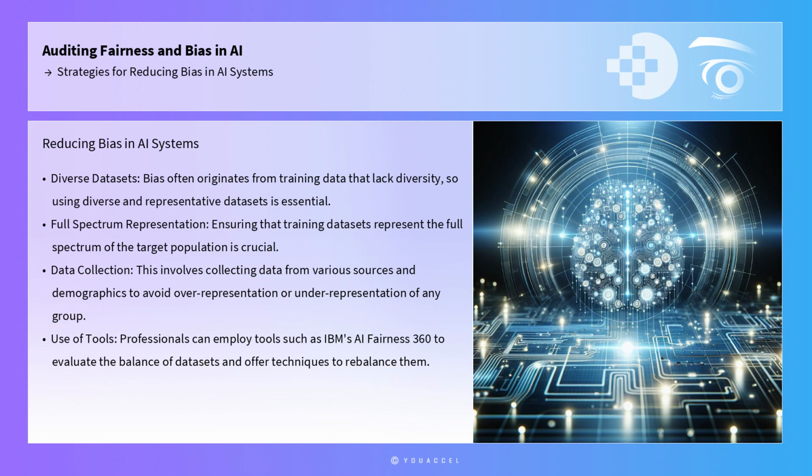One primary strategy for reducing bias in AI systems is the implementation of diverse and representative datasets. Bias often originates from training data that lack diversity, leading to models that perform well on certain demographics but poorly on others. Ensuring that training datasets represent the full spectrum of the target population is crucial. This involves collecting data from various sources and demographics to avoid overrepresentation or underrepresentation of any group. Professionals can employ tools such as IBM's AI Fairness 360, which provides metrics to evaluate the balance of datasets and offers techniques to rebalance them if necessary.